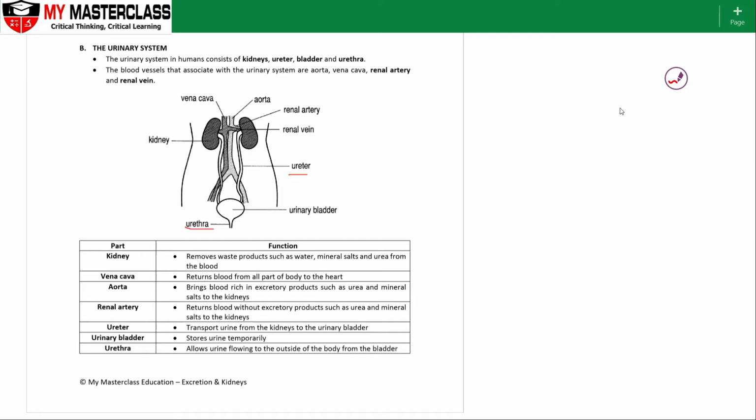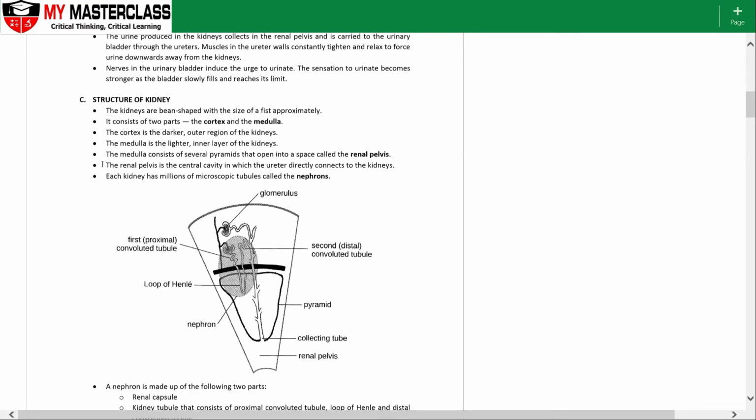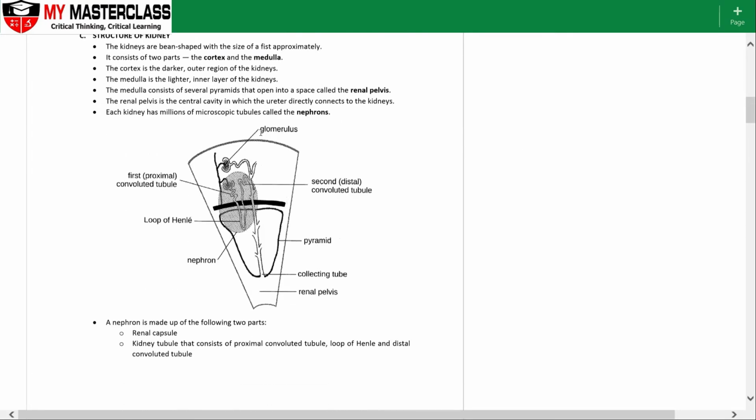Okay, now let's move down to the kidney component here. Okay, so the kidney structure here, as you can see, when you cut the kidney up into half, you have the upper layer here and you have got the bottom part of the layer here. Okay, so the upper part of the region here, this is my cortex area. Okay, and the lower part here, the more triangular shape, this is my medulla region.